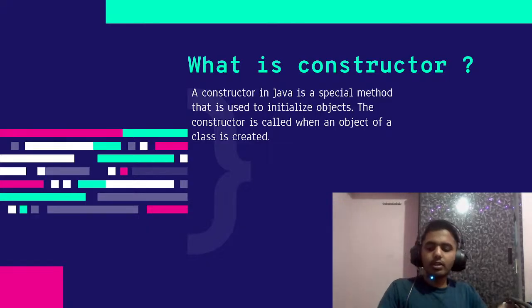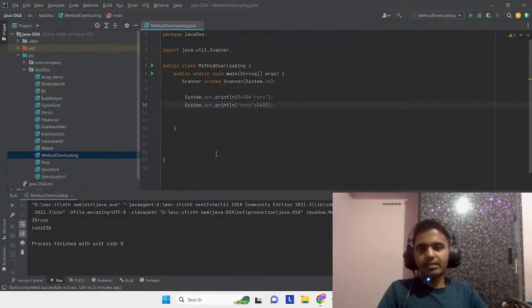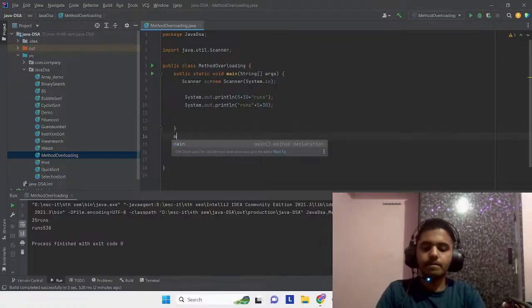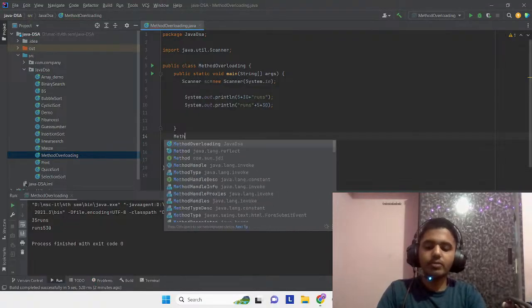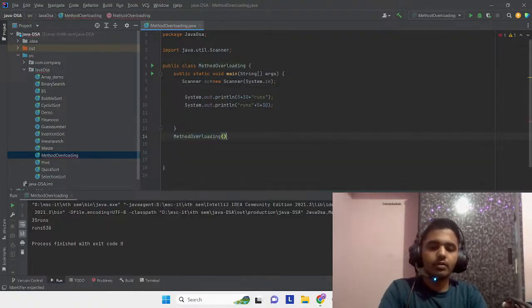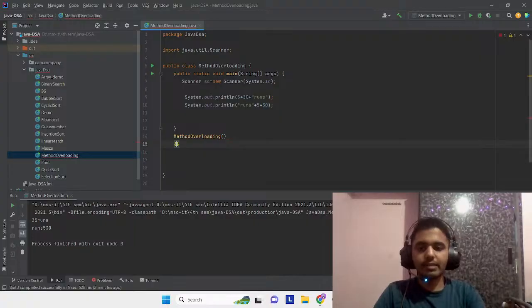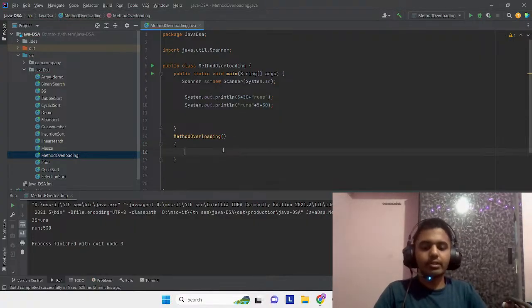So a constructor is something like this. Let's see. Constructor name should be the same name as your class name. So this is our constructor method. Let's print something into it.